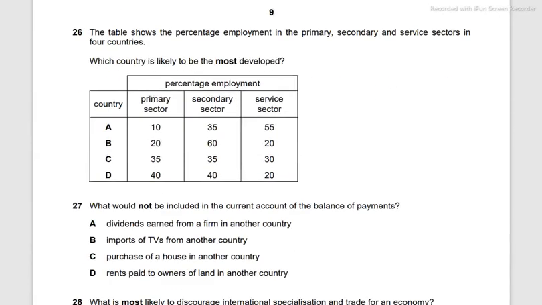Question 26. The table shows the percentage employment in primary, secondary, and service sectors in 4 countries. What is most developed? Another repetition. Most developed countries have the highest employment in the service sector, the second highest in the secondary sector, and the lowest in the primary sector, which is country A. All others are imbalanced in this regard.